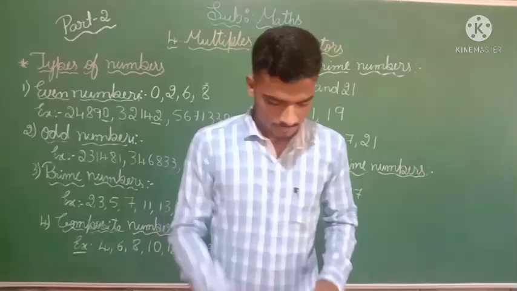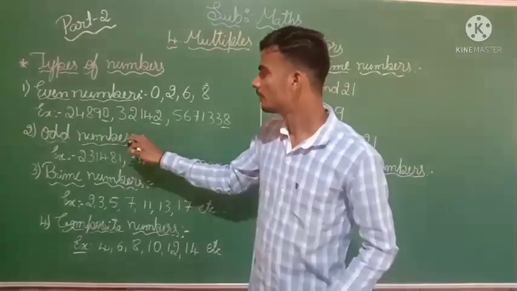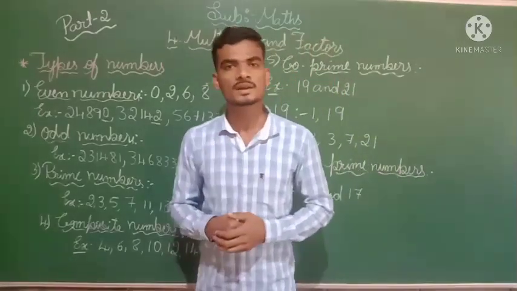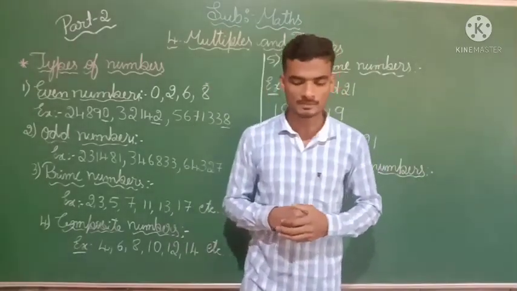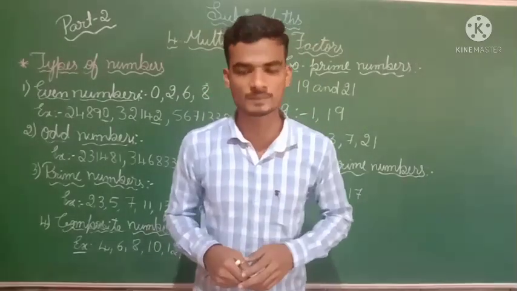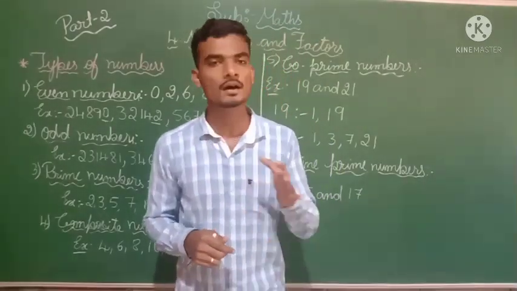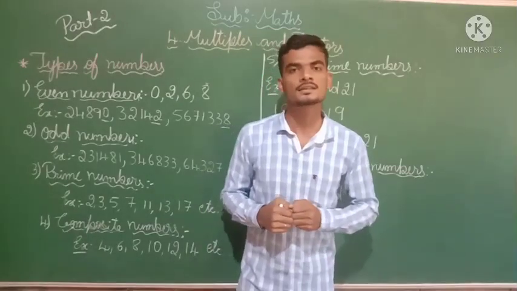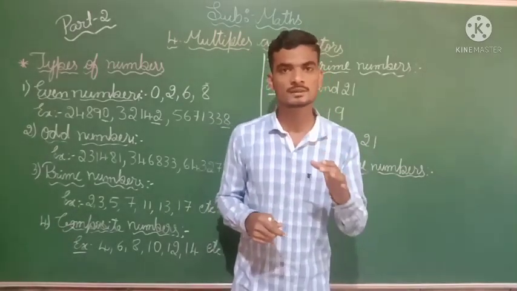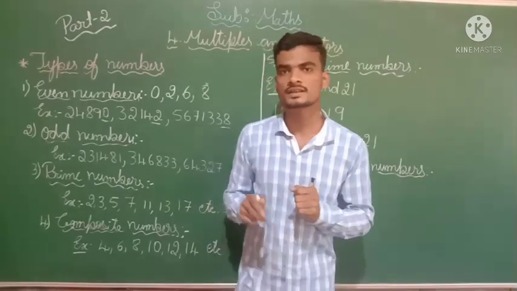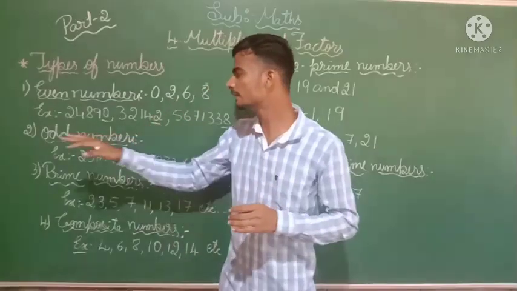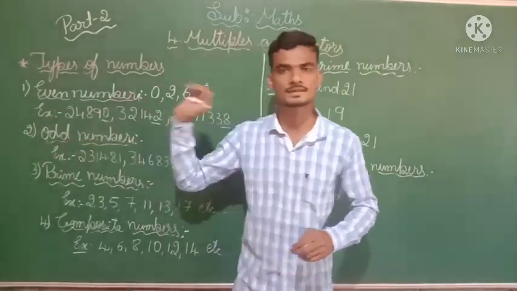Next, the second type of number is odd numbers. What does an odd number mean? An odd number is a number which is not exactly divisible by 2. The number should not divide exactly by 2. For that type of number we call it an odd number.